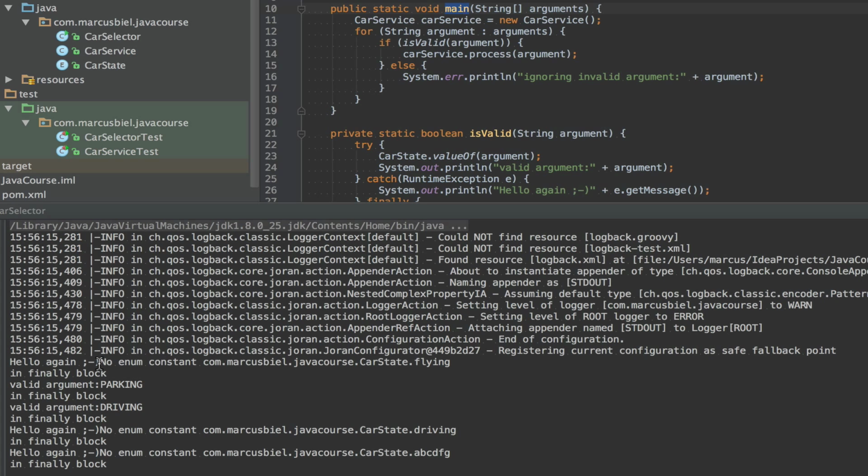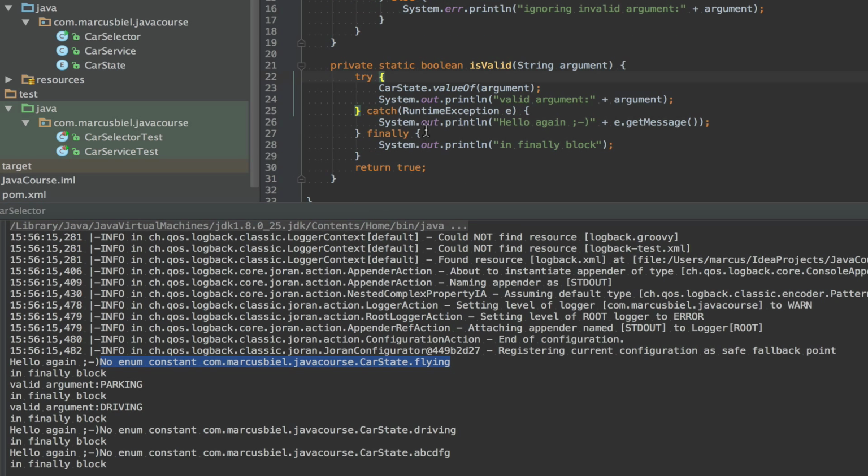Yeah, see, this is the message. Hello again. And the message is no enum constant, Marcus Beal car state flying. So now you see, you can understand the problem so much better. And after this, we are in the finally block.